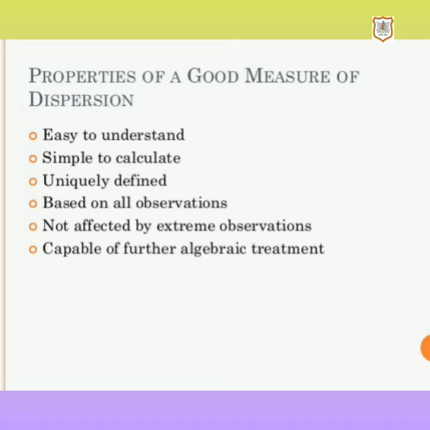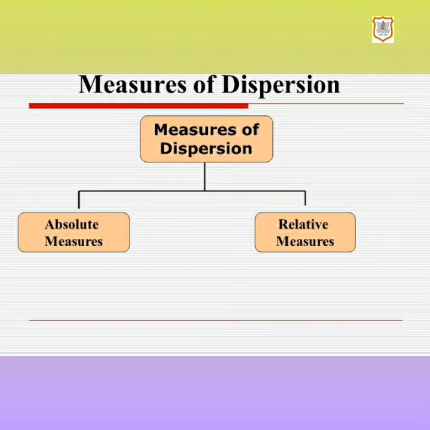Now let's have a look at the types of dispersion. There are two types of measures of dispersion. First is absolute measure, second is relative measure. Absolute measure means a measure of dispersion which is expressed in the same units as the observations of the data. If the units of the data are in rupees, then the absolute dispersion is expressed in rupees. It cannot be used for comparing the dispersion of observations of two or more data sets.